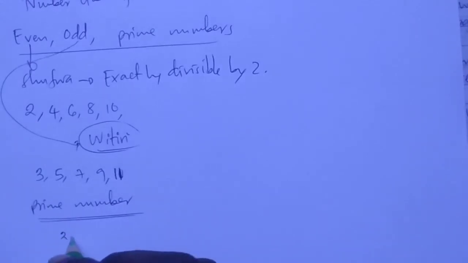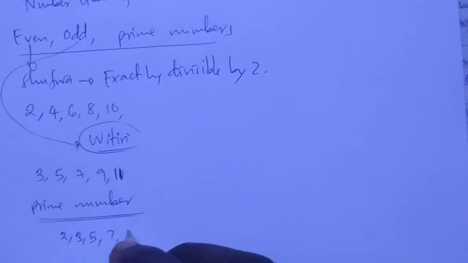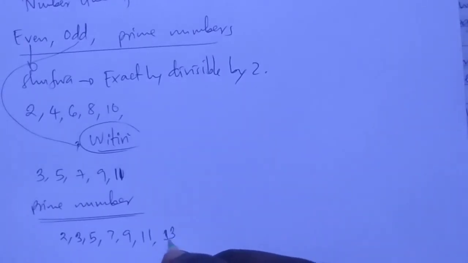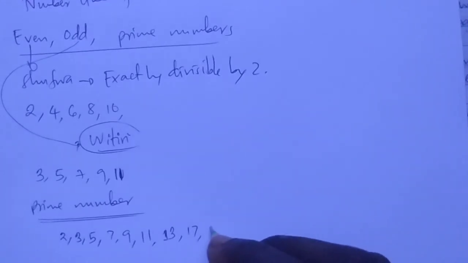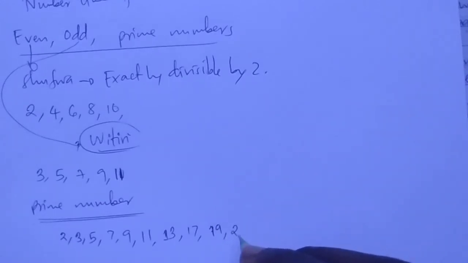Here we have 2, 3, 5, 7, 11. Tunavyozidi kwenda juu, prime number kuzipata ni kazi. Kwa mfano 13 is a prime number. 17 also is a prime number. 21 is not prime. 19 is a prime number. 23 is prime. 25 is not prime.